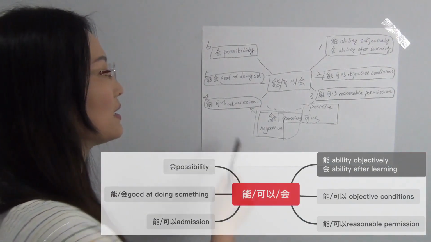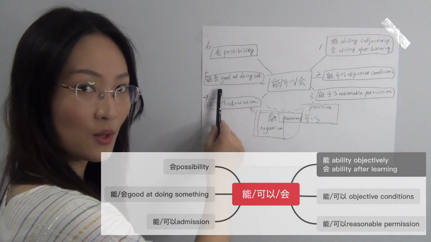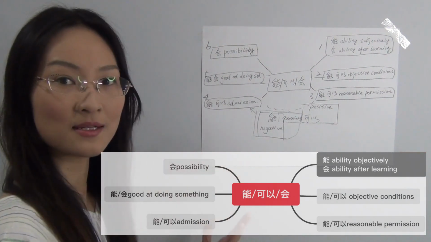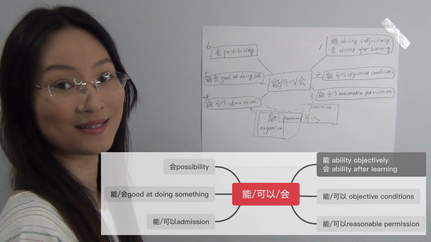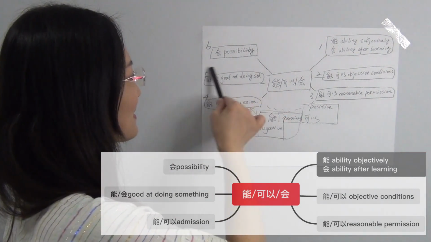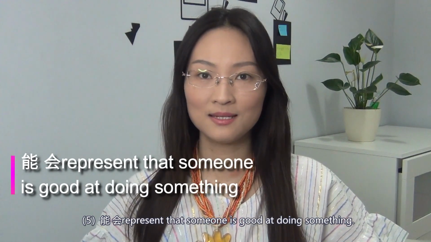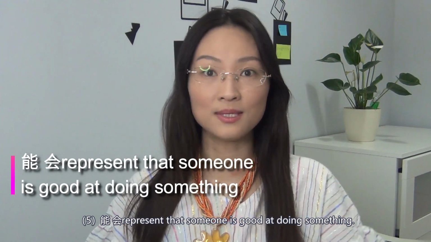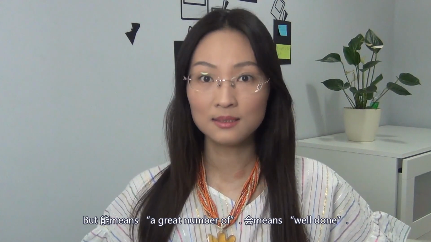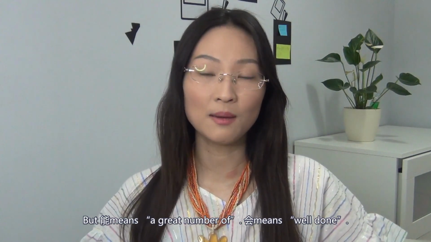Now we take a look. 能会 works as good at doing something. How it works? 5. 能会 represent someone is good at doing something. But 能 means a great number of.